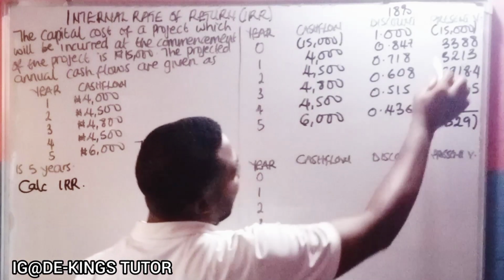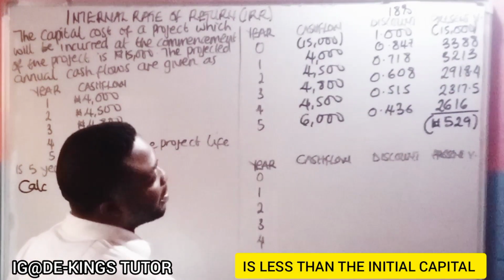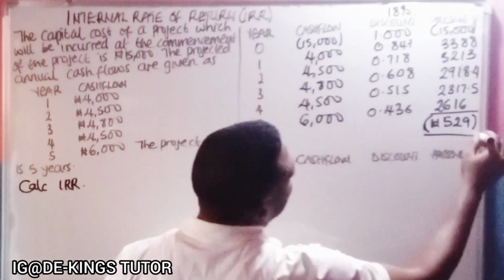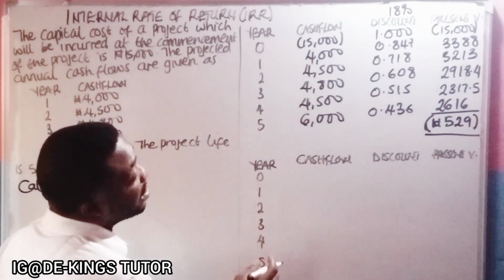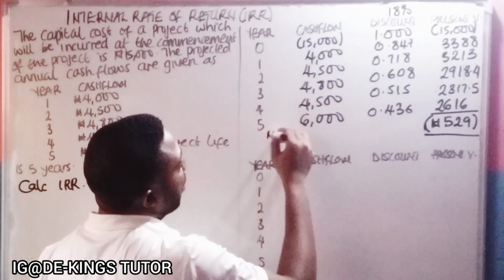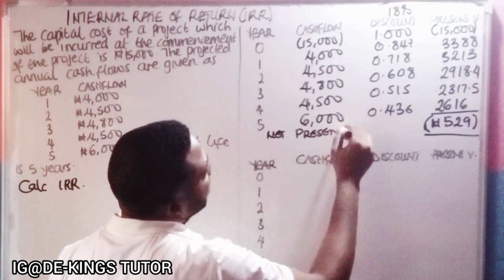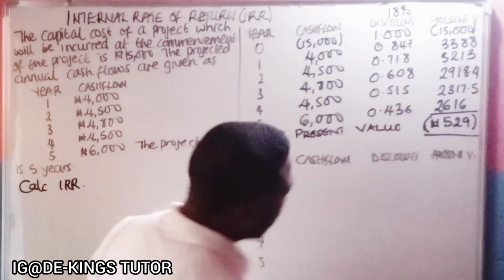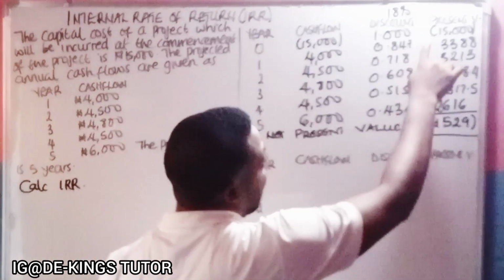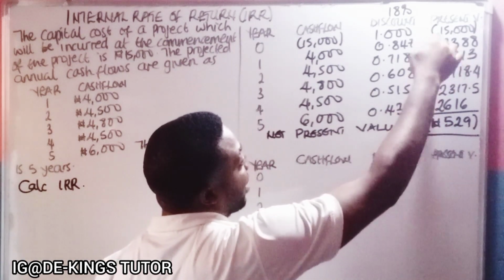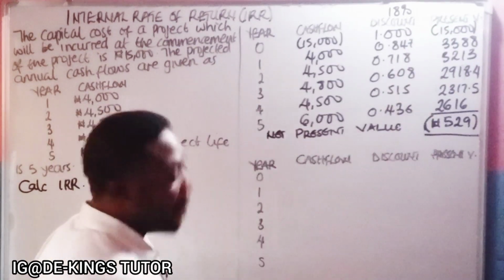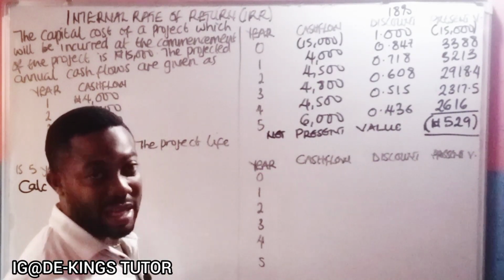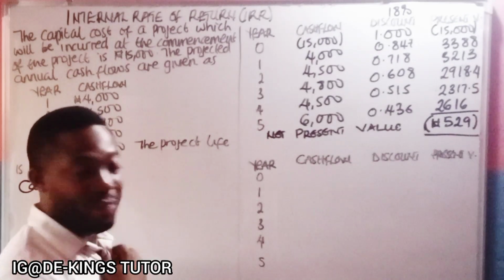Okay, it means that everything here is greater than the initial capital outlay. So we have 15,000, so that becomes our net present value. It means that the present value, that's the initial capital outlay, is greater than every amount here. So that is why it's giving us a negative NPV, meaning that the sum of discounted cash flow is less than the initial capital outlay. Okay, so that's the first one.